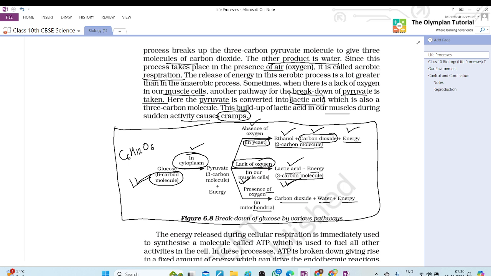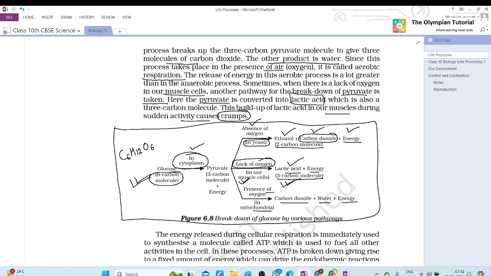Glucose, a 6 carbon molecule in the cytoplasm, breaks down into pyruvate, which is a 3 carbon molecule, plus energy. In the absence of oxygen, pyruvate breaks down into ethanol and carbon dioxide and releases energy.